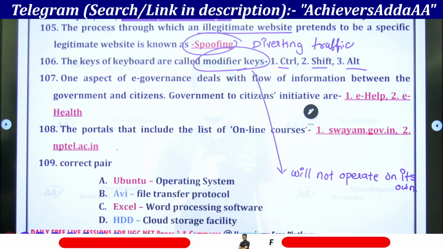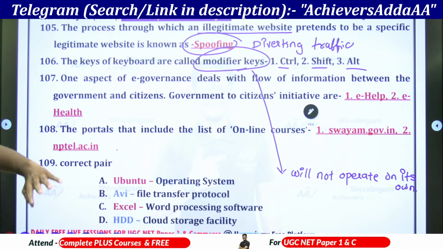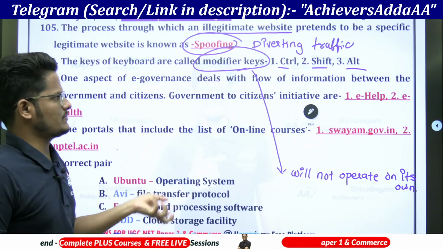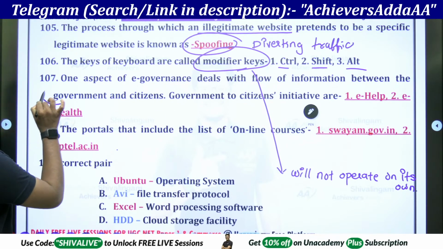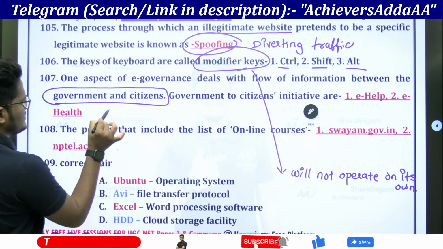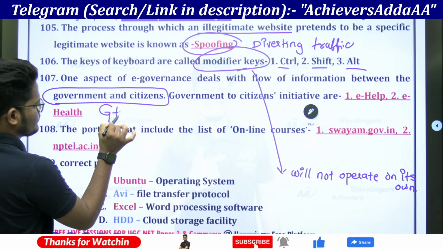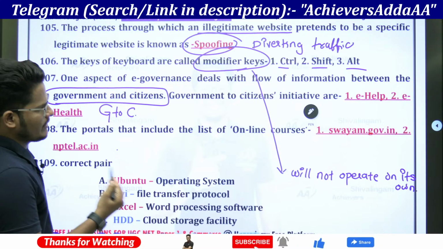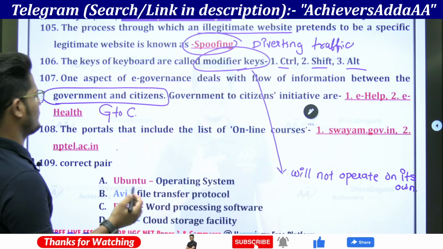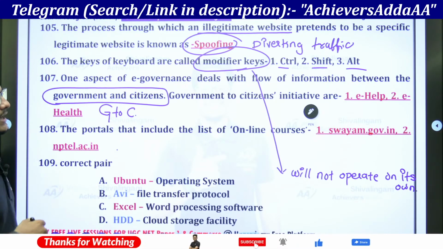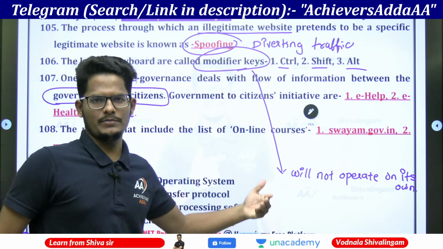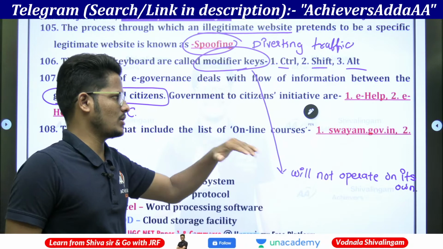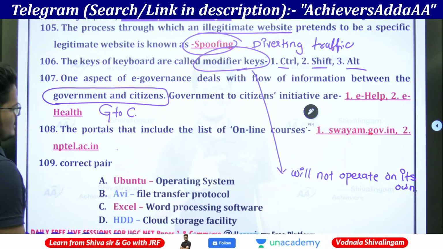Next, one aspect of e-governance deals with the flow of information between government and citizens. Government to citizen, that is G2C. And government to citizen initiatives are e-help as well as e-health. If any help is required electronically, you can reach out to the government, and e-health also comes under that.